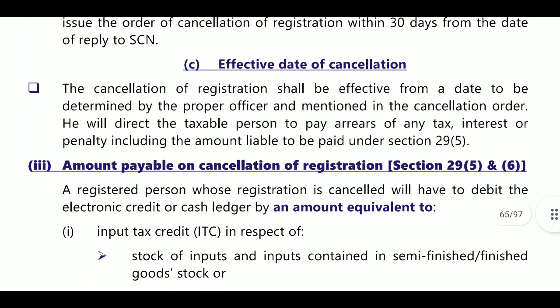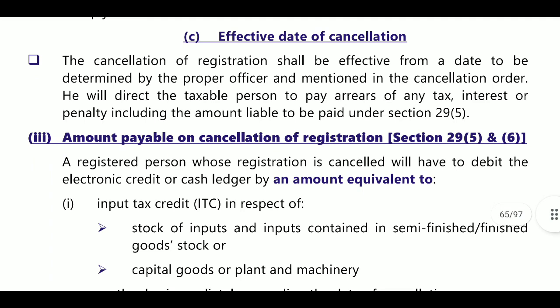Effective date of cancellation. Cancellation of registration shall be effective from the date to be determined by the proper officer and mentioned in the cancellation order. Whatever date is mentioned by the proper officer in the cancellation order, he will direct the taxable person to pay arrears of tax, interest, penalties, including the amount liable to be paid under section 29(5).